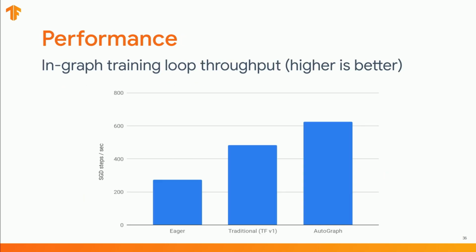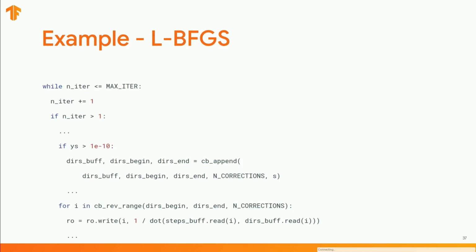Performance-wise, the AutoGraph version of the training loop is roughly twice as fast as an equivalent training loop written in Eager. But perhaps more interestingly, the in-graph training loop was also faster than the traditional method of training models in TensorFlow, which is using repeated calls to the session API inside the Python loop. We believe that's because the TensorFlow runtime is able to further optimize the loop itself.